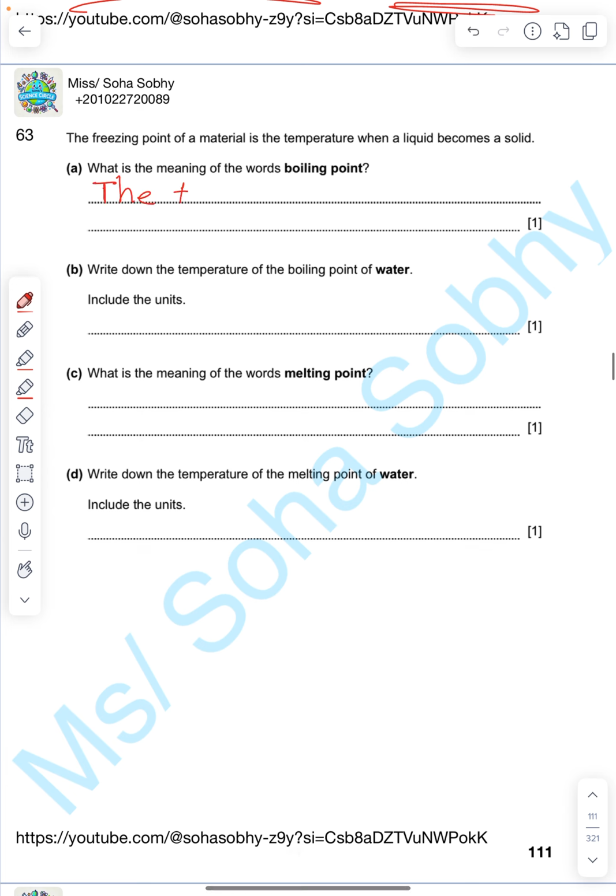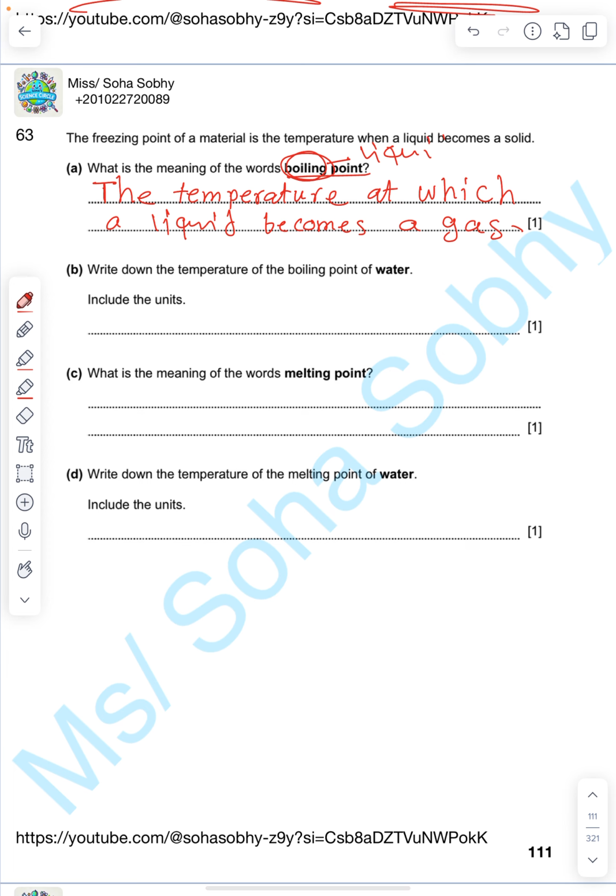The temperature, and I'm gonna describe what happens during boiling. So, boiling point means the temperature at which a liquid becomes, or changes, or turns into a gas, because I'm describing boiling from liquid to gas. So boiling point is the temperature at which a liquid becomes a gas.